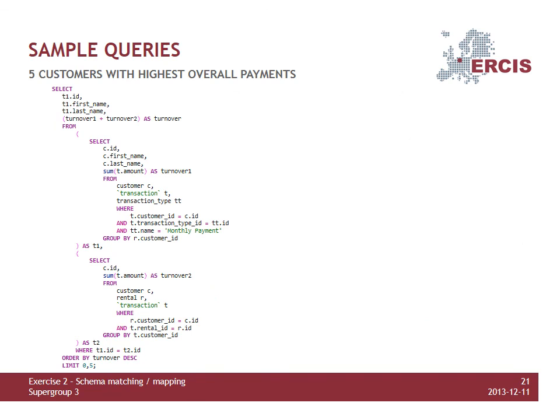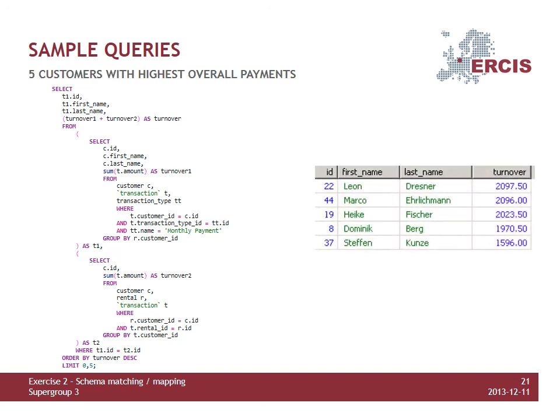Another example. It's definitely a classic as well, but nonetheless a very complex query. We want to find the 5 customers who generated the highest turnover for us, since they are of increased importance to our business. With our now extended circle of customers, we really need to find the key movie junkies again. Personalized advertising might not be a waste on them. Let's have a look. Yeah, I thought so. Mr. Dresner is as of now our customer number 1. Watch out, Mr. Dresner, we are coming for you.